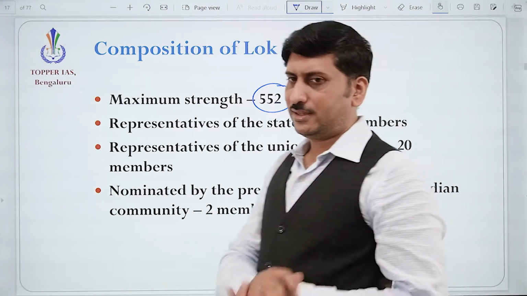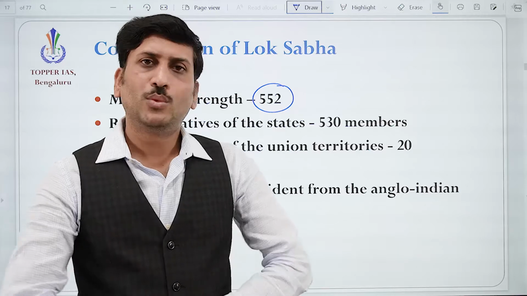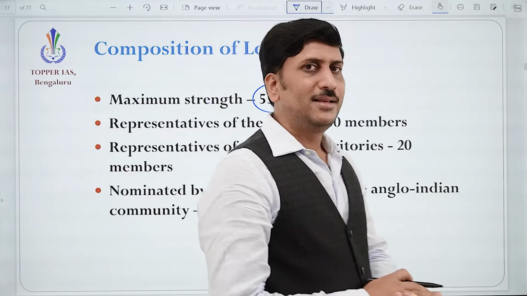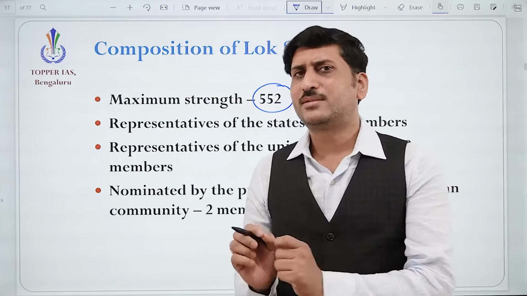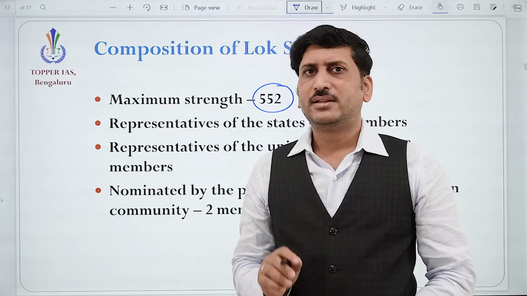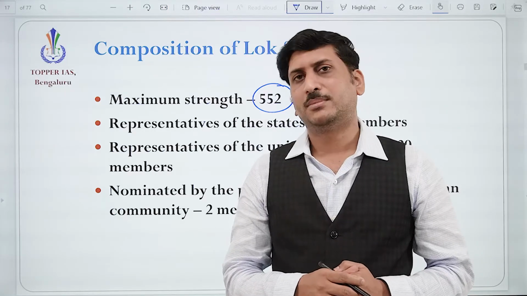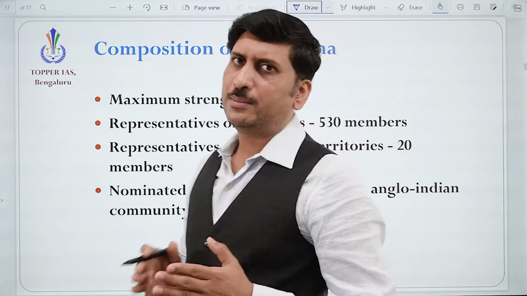Can you give the same answer? No, you cannot give the same answer. Why? The reason is, however small it is, it cannot be unrepresented in Lok Sabha. That is because we are following democracy.